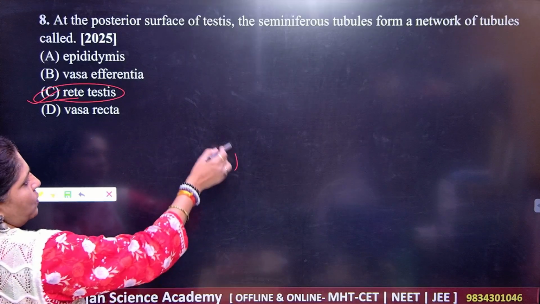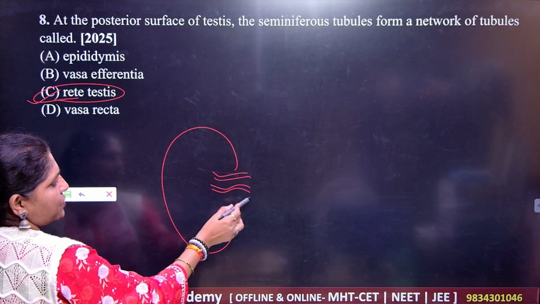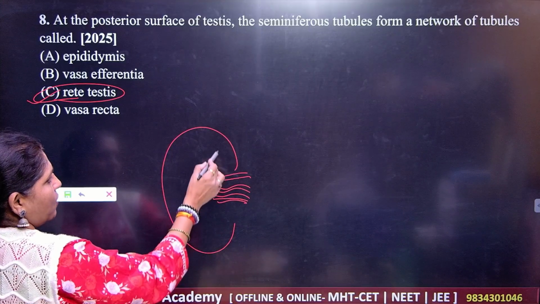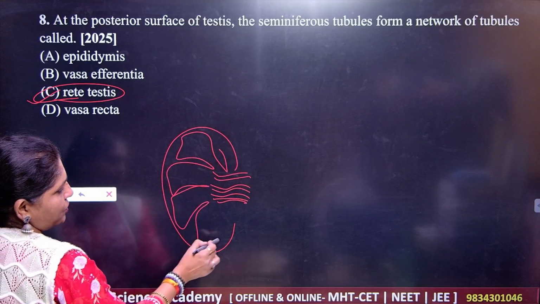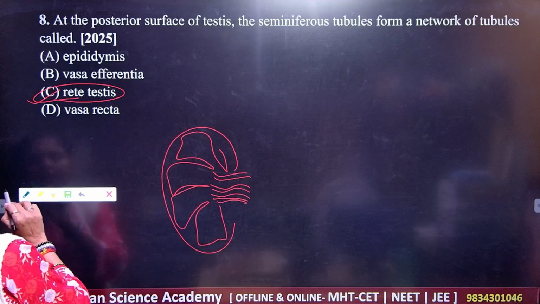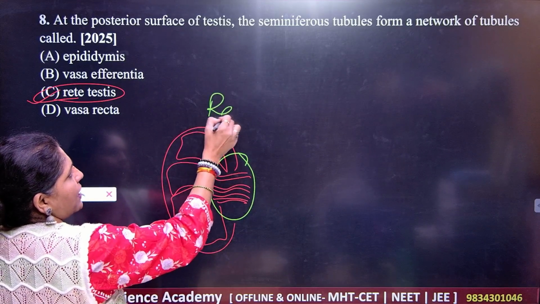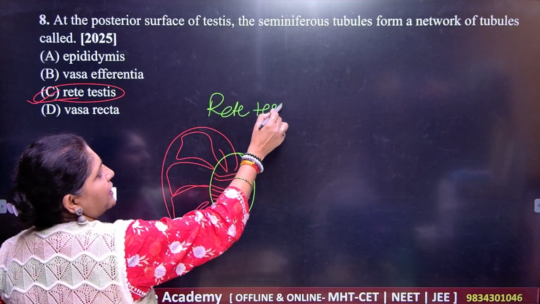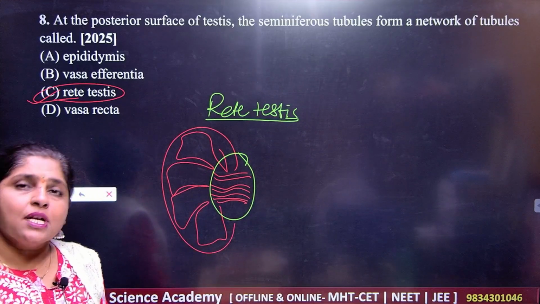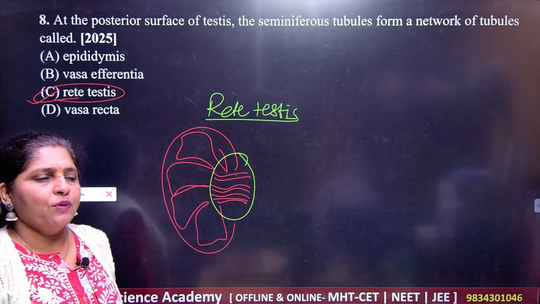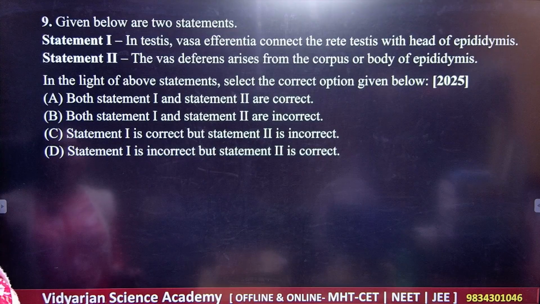All these seminiferous tubules are coming out from this network. This will be the tubular network, and this portion is called rete testes. What is the meaning of rete testes? Similar to testes, it will be rete testes. So your answer here is C.